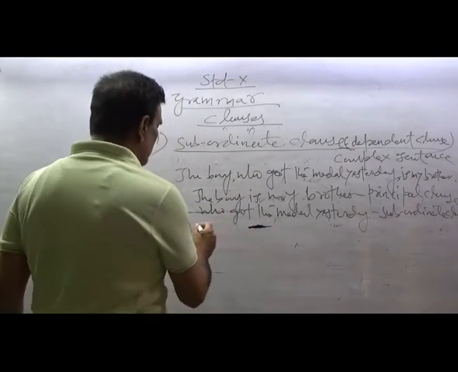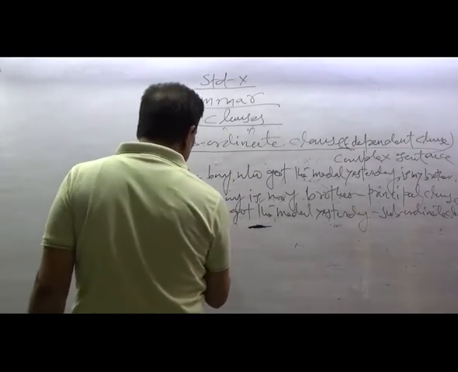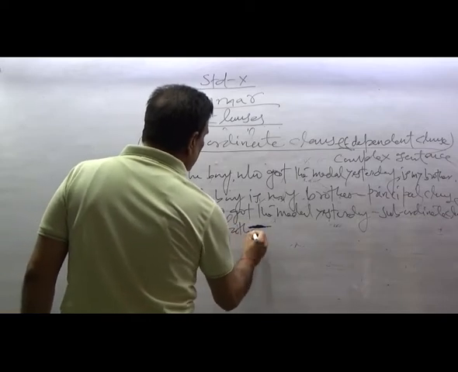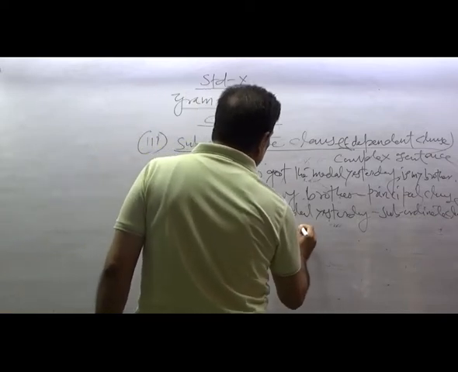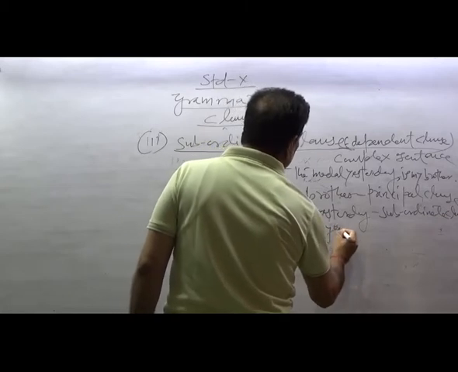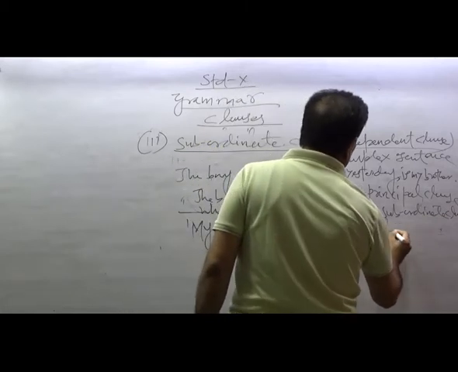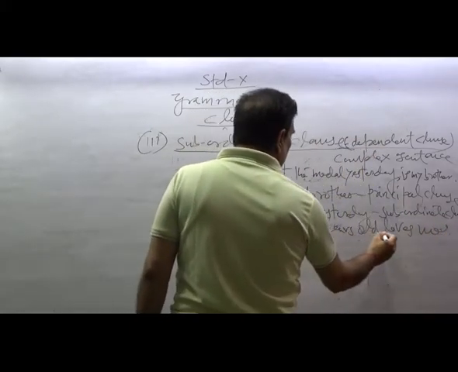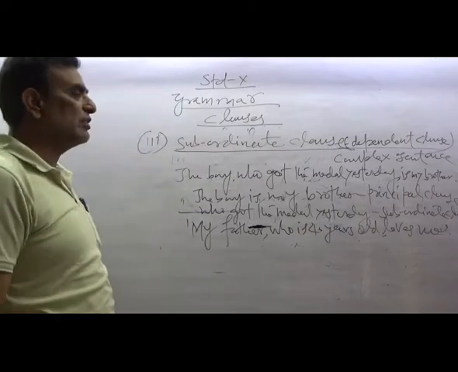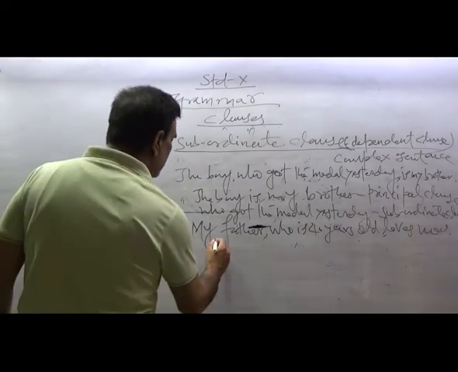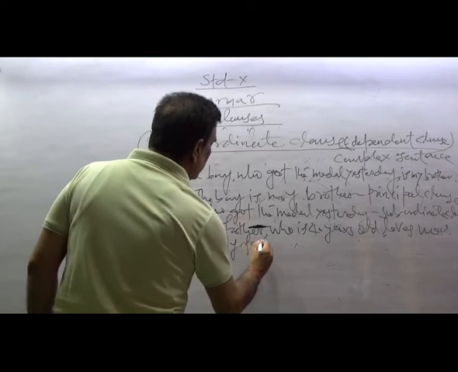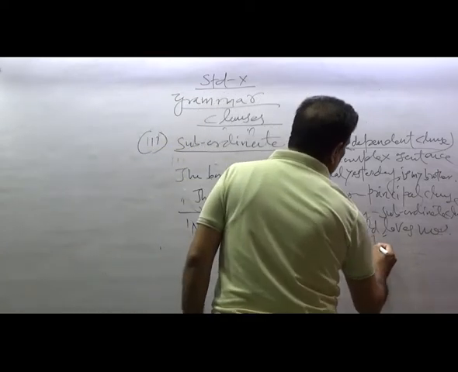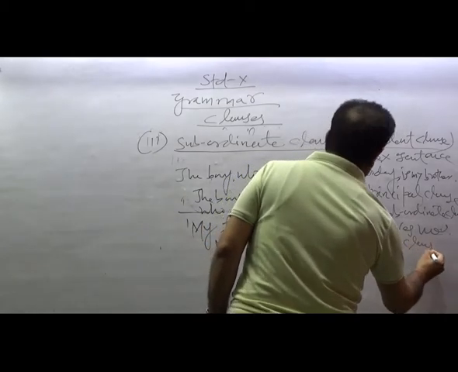Another example. My father, who is 40 years old, loves me. Here you see two clauses. Main clause is my father loves me. This is the main clause.